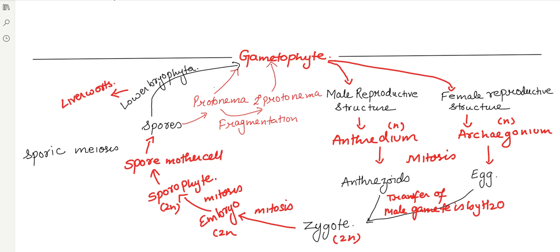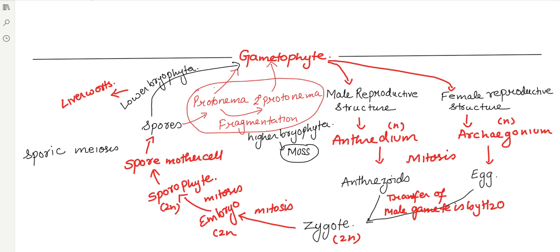And this entire thing here, this protonema and secondary protonema, is happening in case of higher bryophyta. And when we talk about the higher bryophyta, what do we talk about? We talk about the group known as the mosses. So if you look at the entire cycle, what will you see?